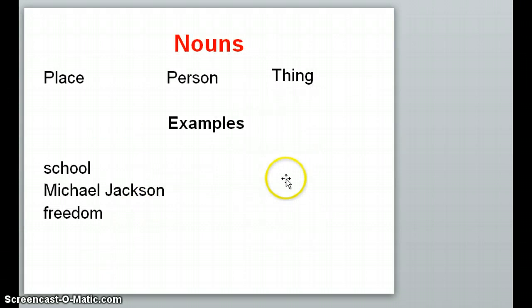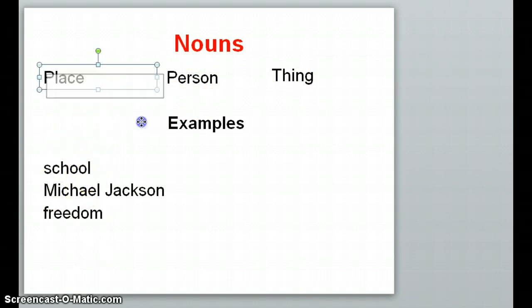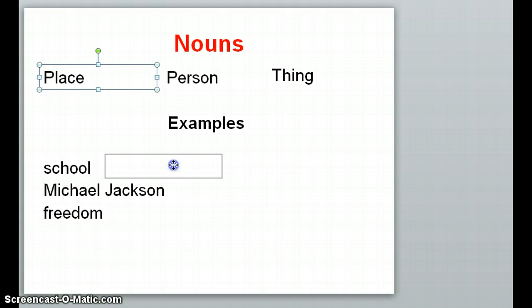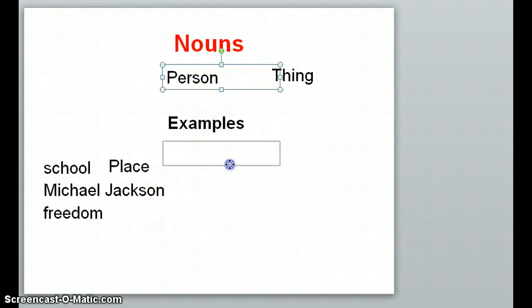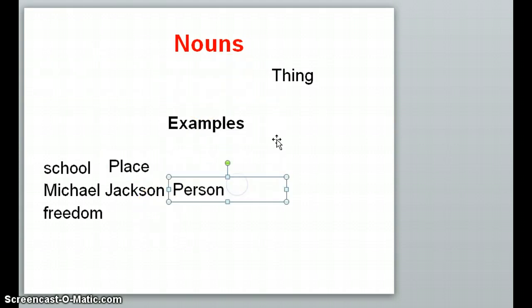So here we have some examples of nouns. Again, they are places, persons, and things. Okay, so if we were to label our examples here, school would obviously be our place example. Michael Jackson, even though he's no longer living, is still a person, so he would be a person.